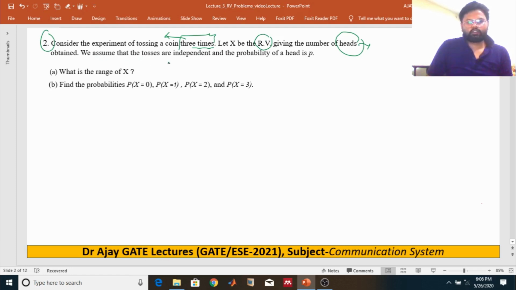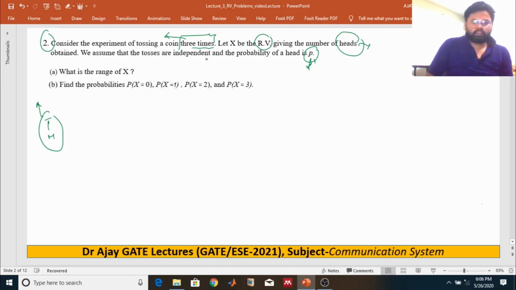We assume that the tosses are independent. Obviously, when a fair coin is tossed, head and tail appearing are independent of each other; they do not depend upon each other.